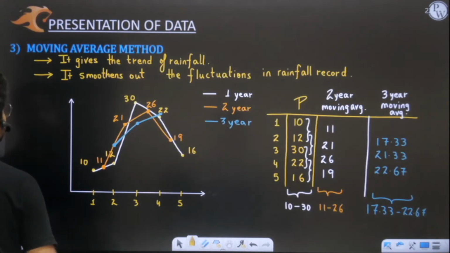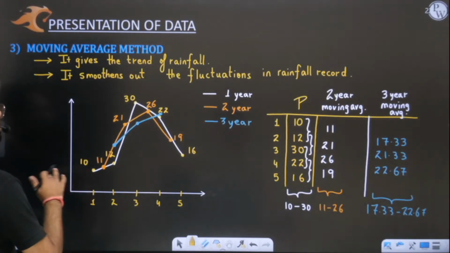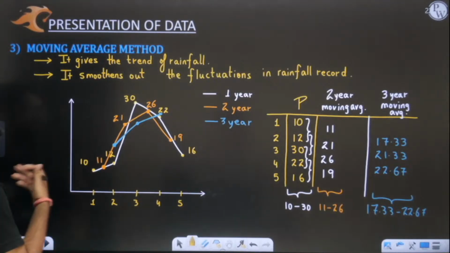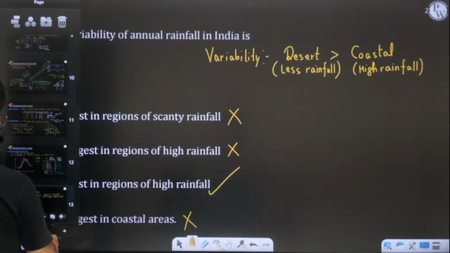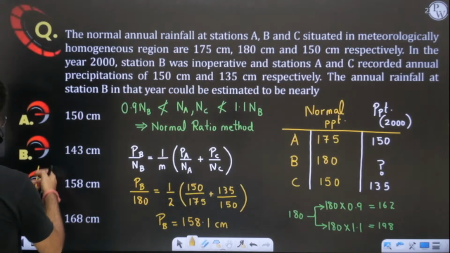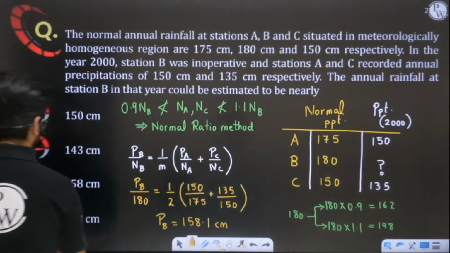Then we discussed the moving average method, which gives you the trend of rainfall and smoothness of the fluctuation. I hope it is very, very clear to you. Then we solved some questions. I hope you remember these questions.